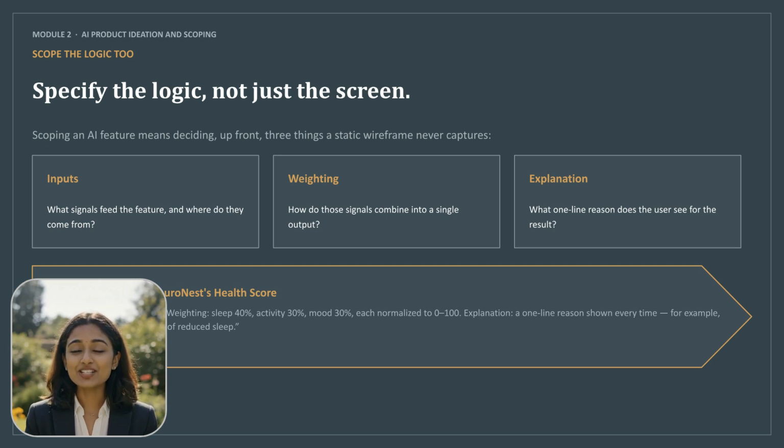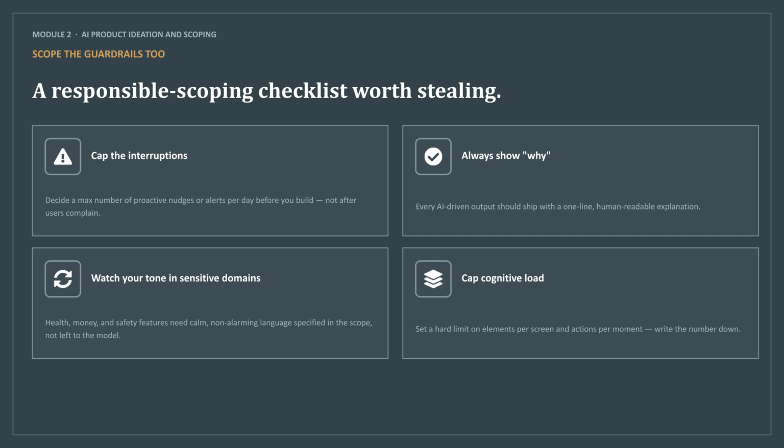When scoping AI, you must specify the logic, not just the screen. Define your inputs, the weighting of those inputs, and the user-facing explanation. For the Neurons health score, we defined inputs from sleep, activity, and mood, weighted them, and mandated a plain language explanation for every result. Finally, include guardrails in your scope.